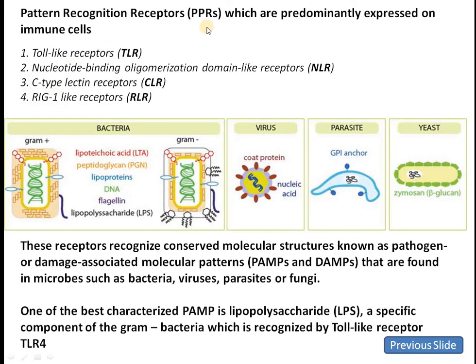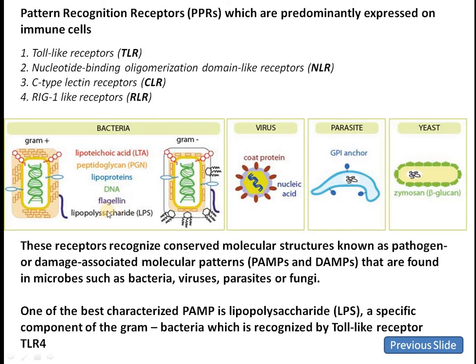Let us see. These pattern recognition receptors are predominantly expressed on the immune cell. They are of four types: toll-like receptors or TLR, NLR, C-type lectin receptors or CLR, or RIG1-like receptor or RLR. So these are the four types.